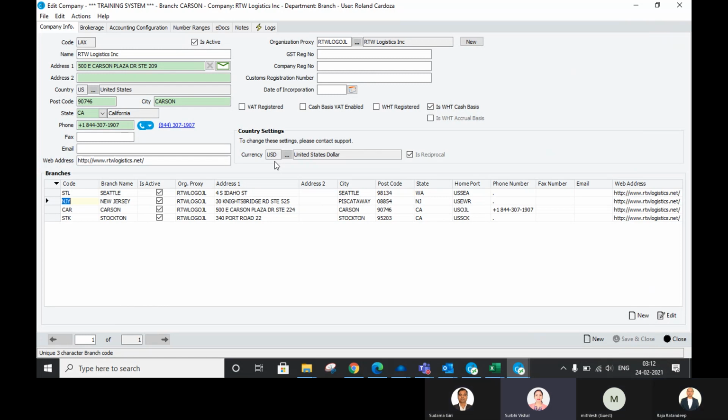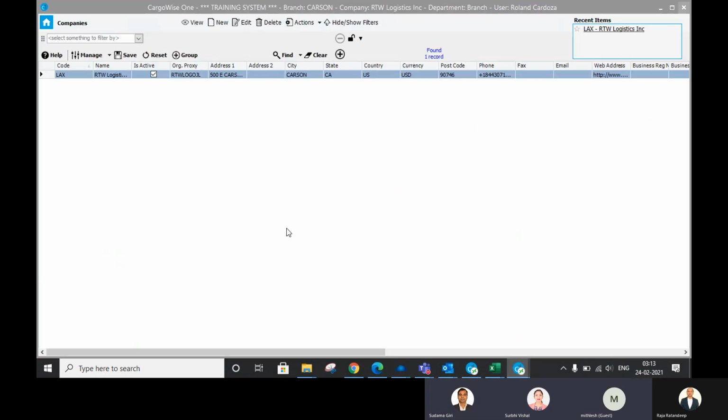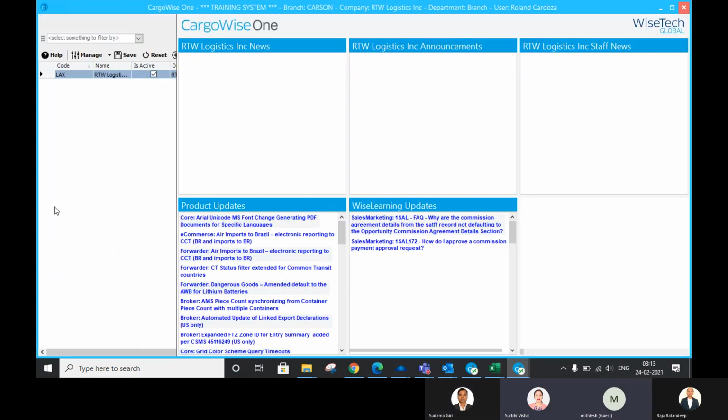And Sudama, are you going to send the Excel? You can explain to Mithilesh the staff details. So full name is very obvious. This is the staff.